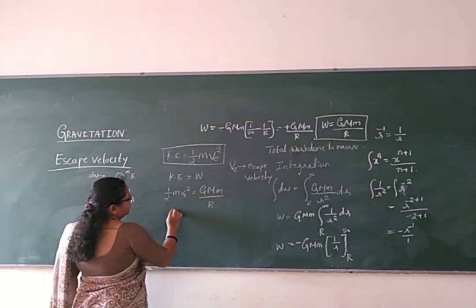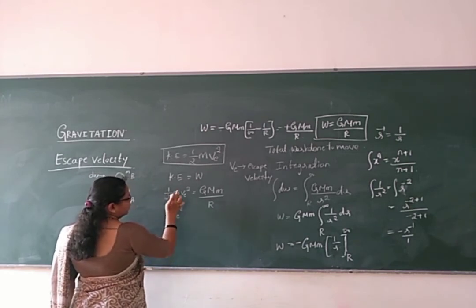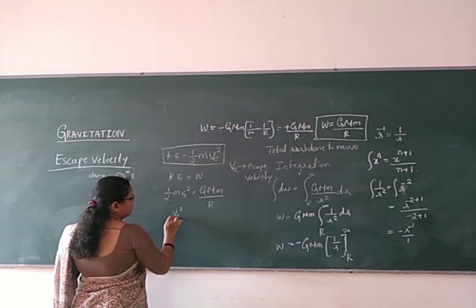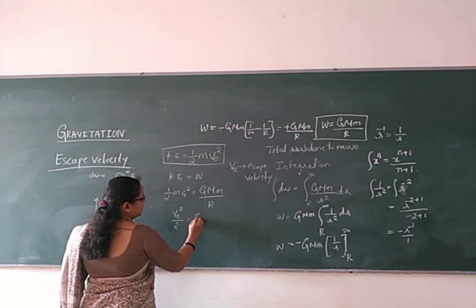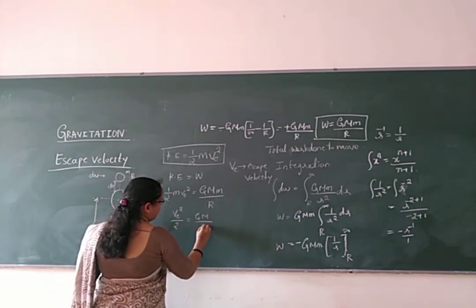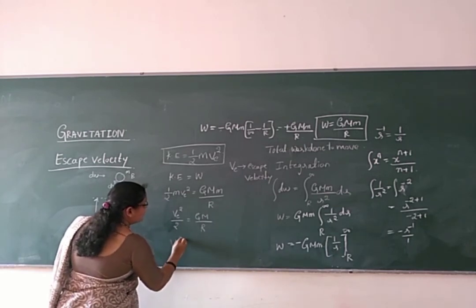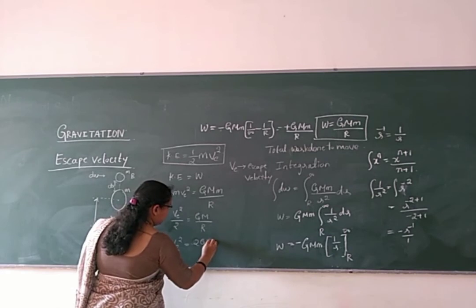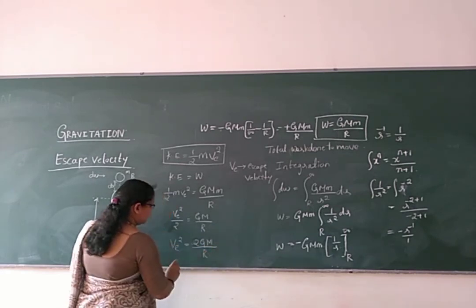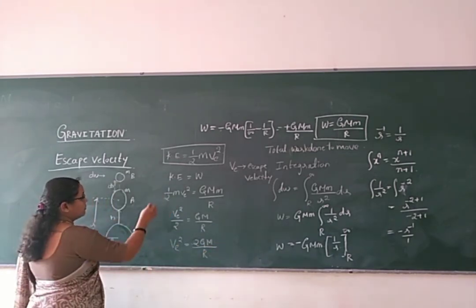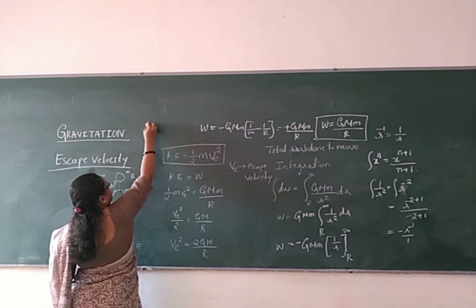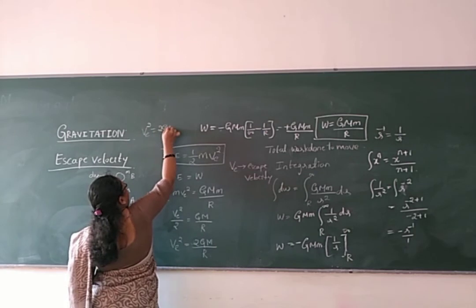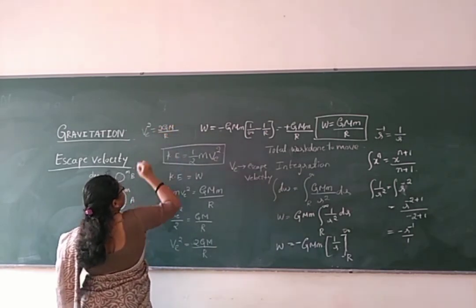Now the small m terms cancel, remaining with ve square by 2 equal to GM by r. So ve square is equal to 2GM by r. What we get here is v square equal to 2GM by r, right?